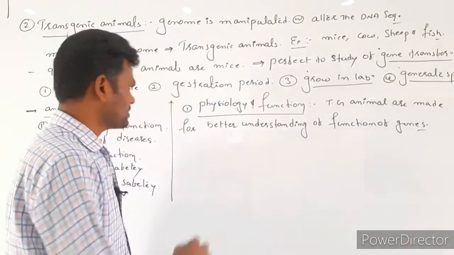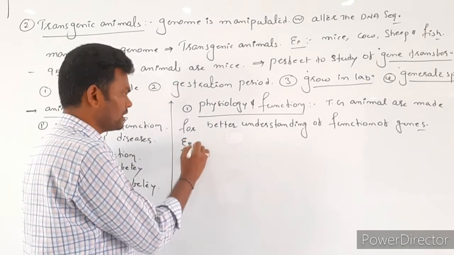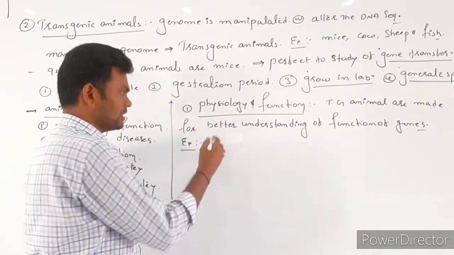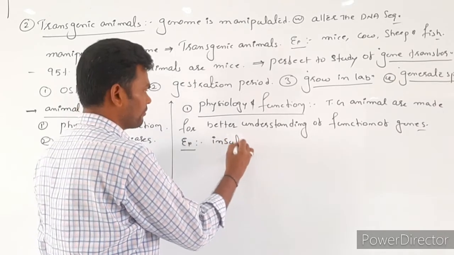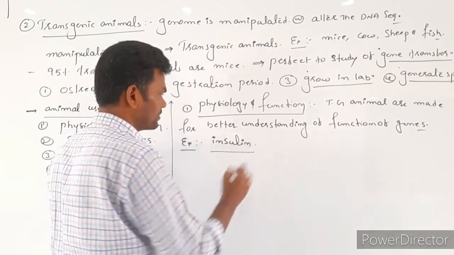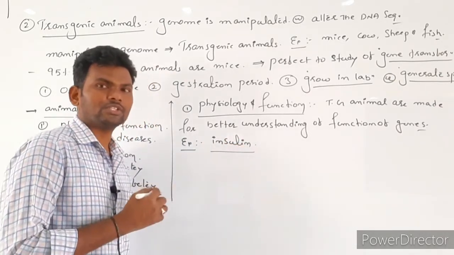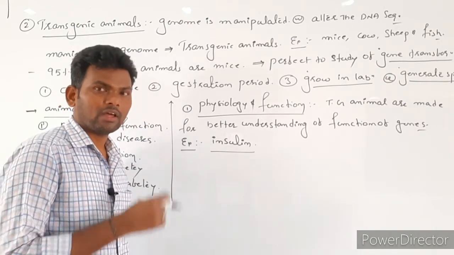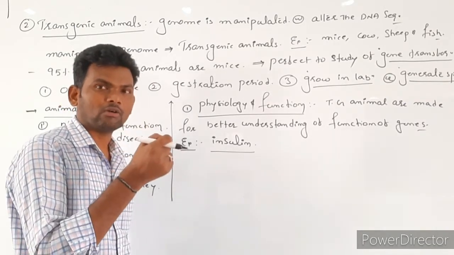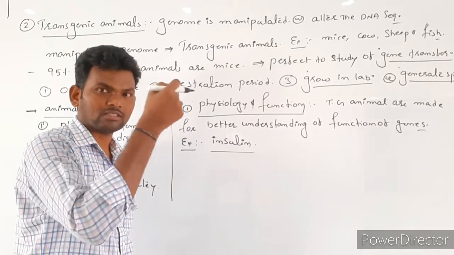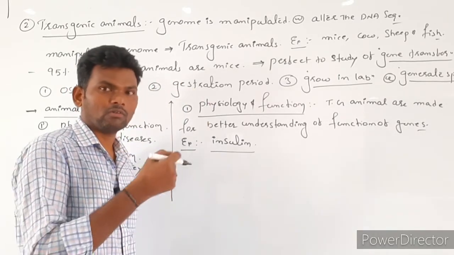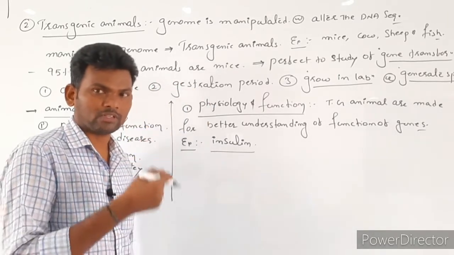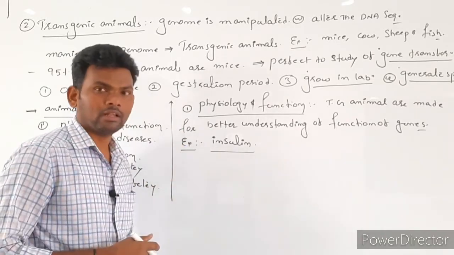For example, in the last classes we already prepared genetically engineered insulin. So here, insulin genes. What we did, insulin genes we injected into the mice. Then how are these insulin genes going to react, how are the mice cells going to receive them, how are they going to survive in mice cells, and what is the function of insulin.